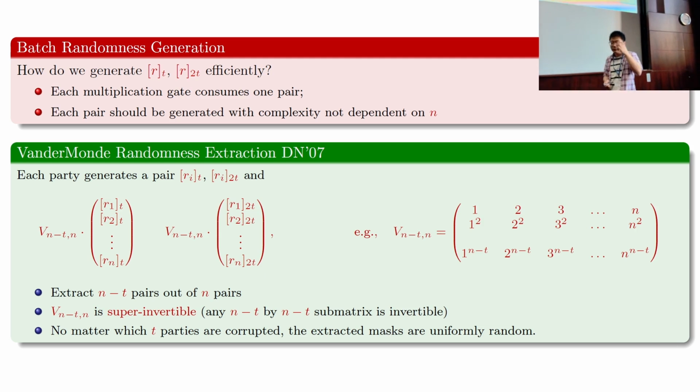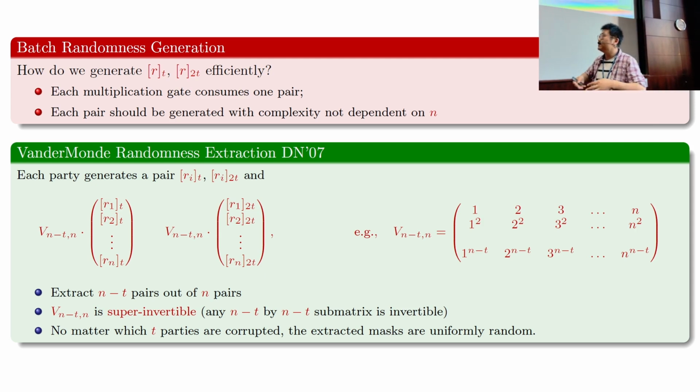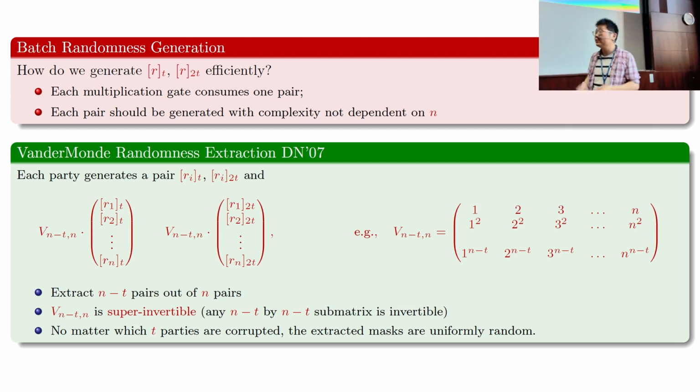The reason is basically that when you have a vector of random field elements and you multiply by a full rank matrix, you will again get random field elements, which can be used as a perfect one-time pad to mask anything you want to mask.